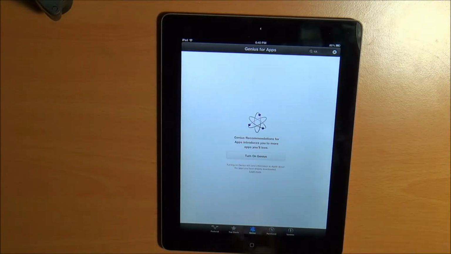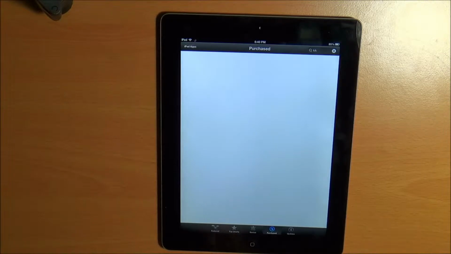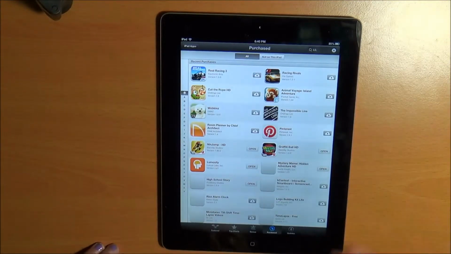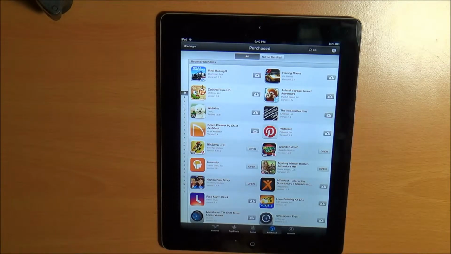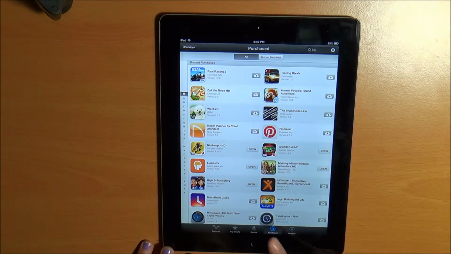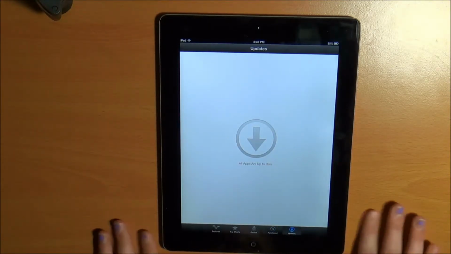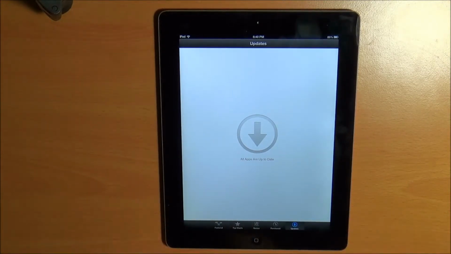Genius for apps. Not really sure exactly what that is, but purchased, you can go to all the apps you purchased, and if you don't have them downloaded on your iPad, iPhone, iPod, whatever you're on, you can download them right here. And then updates. Apps get updated, so the people who make them update them so they work better, so they have different features. So under here, if any of your apps need to be updated, they'll pop up and then you can update them.